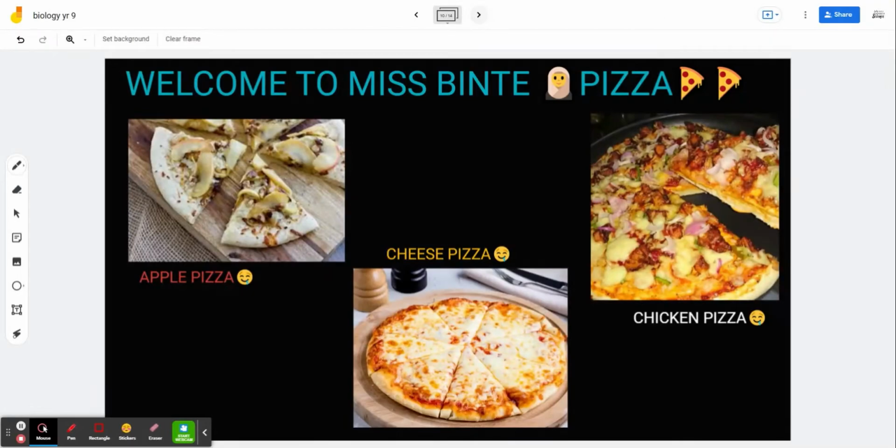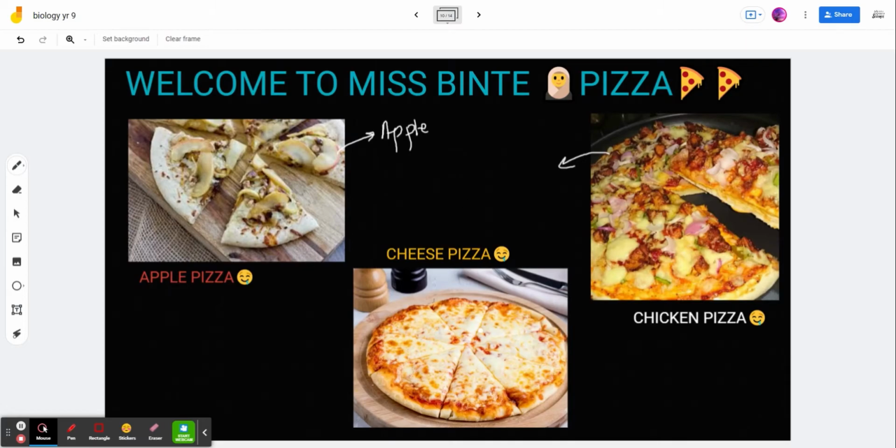Let's suppose that Miss Binte has opened a pizza shop in her area, along with her banana brands, called Miss Binte Pizza Shop. And you know that pizzas have a lot of varieties: apple pizza, cheese pizza, and chicken pizza. All three pizzas have different ingredients, isn't it? Apple pizza will have apple, it will not have chicken inside it. Chicken pizza will have chicken, it doesn't have apple inside it. And cheese pizza has a lot of cheese.